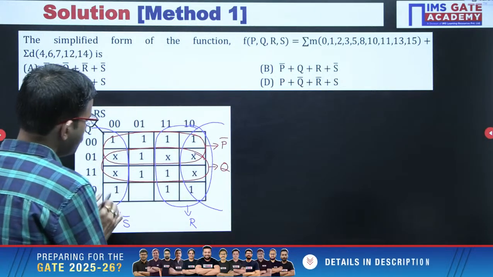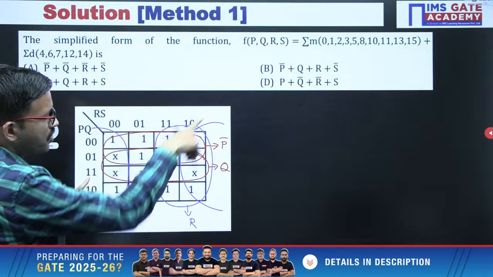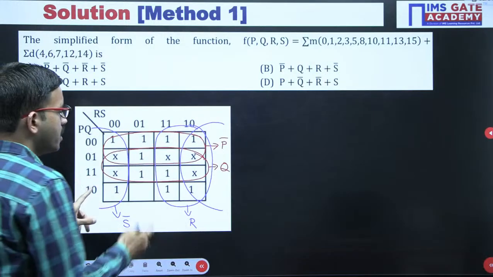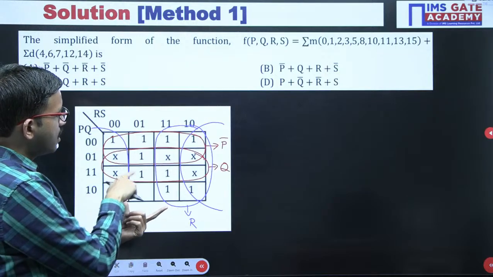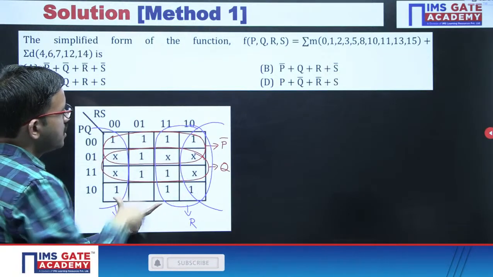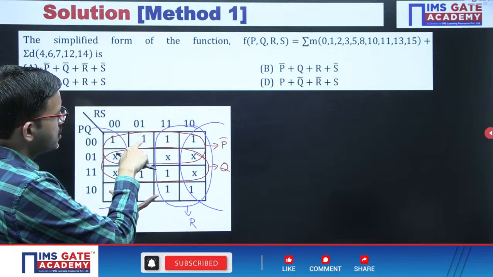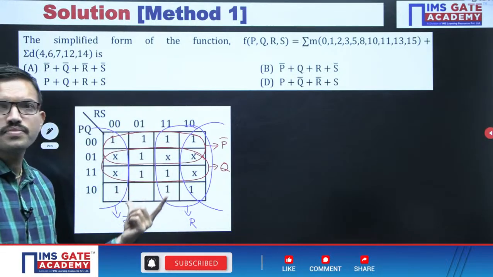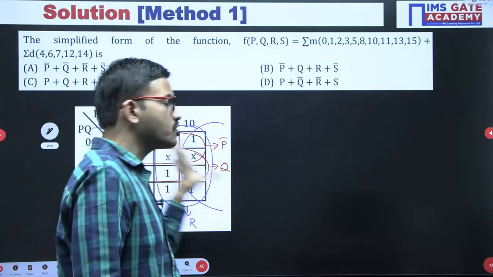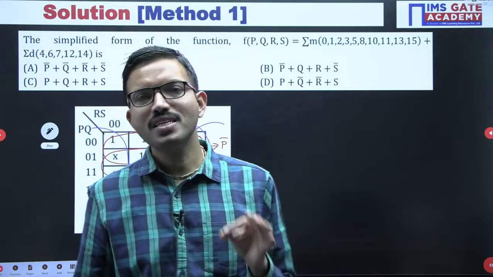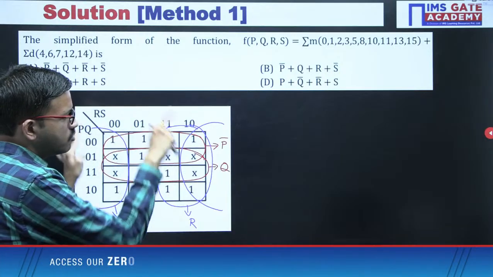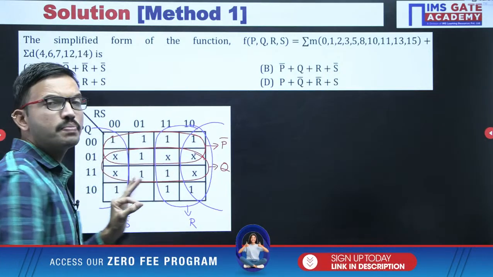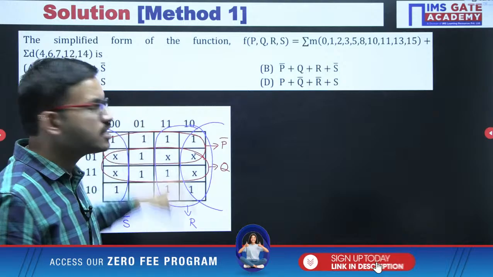So just observe, in order to cover this particular one, this blue color grouping is compulsory. Similarly, in order to cover this one, this grouping is compulsory, and similarly with respect to this one, this grouping is compulsory. In that manner you can verify whatever groupings you have drawn, whether that grouping is compulsory or not. In order to decide with respect to any one in that grouping, except that grouping, if there is no other grouping, that means it is mandatory.